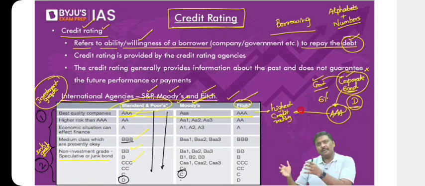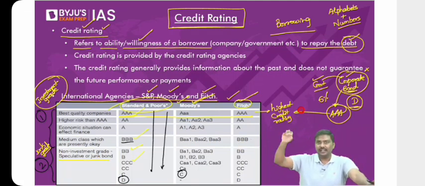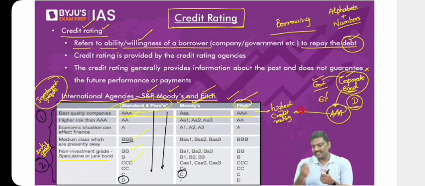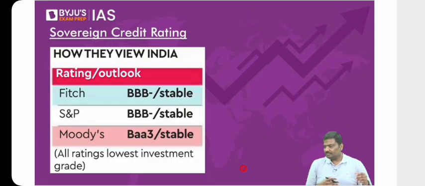Whenever such situations have happened in the market, back in 2008, and 2016, 17, 18, a company which has got a very good credit rating in the market has defaulted on the payment. It has happened in the past and it will continue to happen, because credit rating is an indicator, not a guarantee. It's an indicator of the credit worthiness of the borrower. So these are generally used for economies, for government bonds, or for corporate bonds, etc.